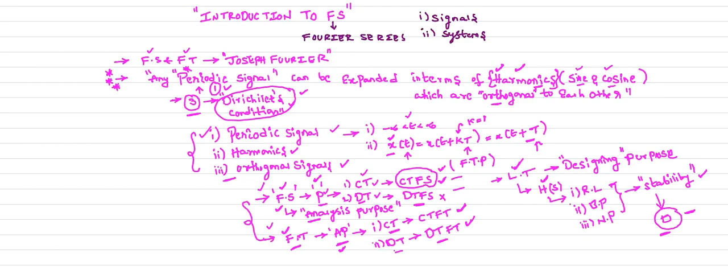How can you make all these plots without the transfer function? How can you develop this transfer function without the Laplace transforms? Without the Laplace transform, how can you develop the system transfer function? Without the system transfer function, how can you develop the different plots? Without the plots, how can you analyze the stability of the system? If you have not completed the stability of the system, how can you go for the designing?